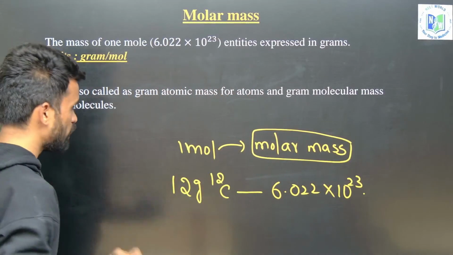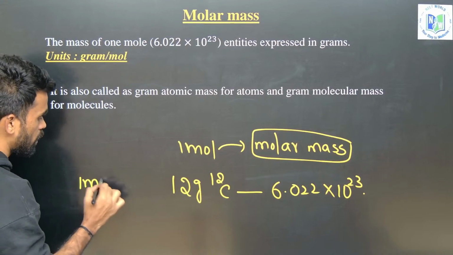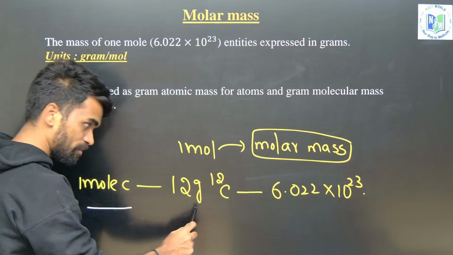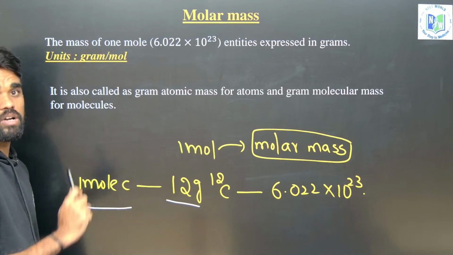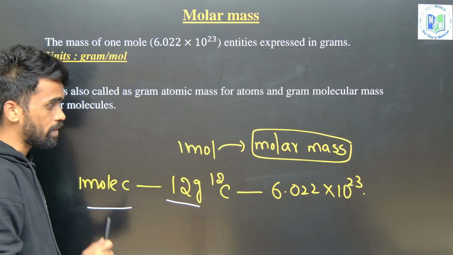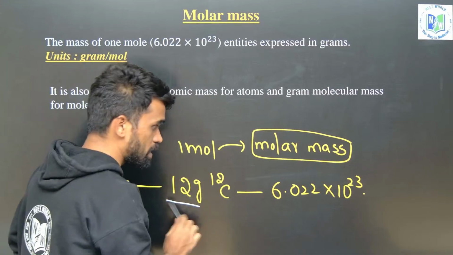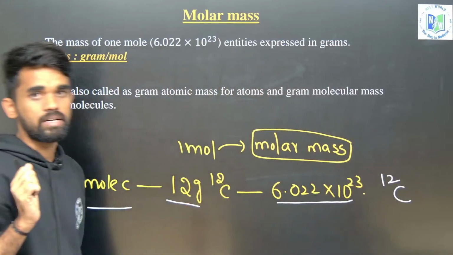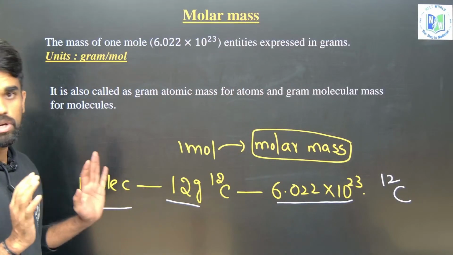Okay, so if I say 1 mole of carbon, it is nothing but we can say that it has 12 grams of carbon. And I can also say it contains this many number of carbon particles or carbon atoms. So this is how you can understand.